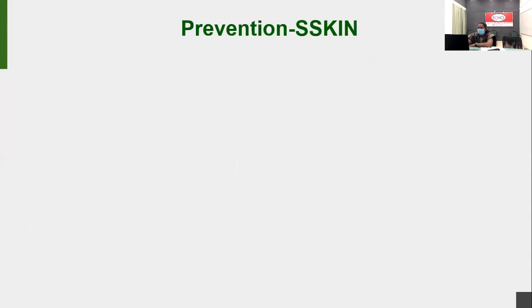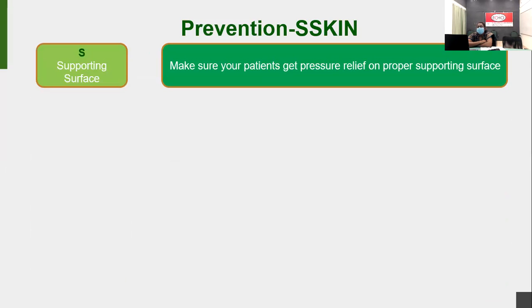So there is a small tip for you as prevention. When we see this type of bed-bound patient, you can easily remember SSKIN, double S KIN. The first S is supporting surface. Make sure your patients get pressure relief on a proper supporting surface, for example an air bed or water bed. If the patient is in a side lying position, you can give small pillows or bed sheets between the knees also.